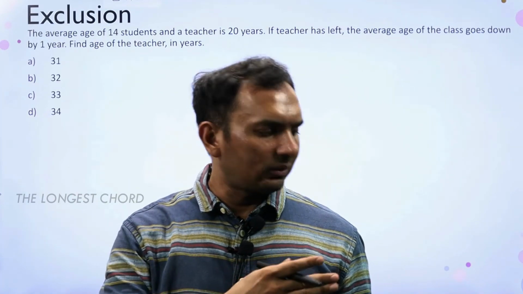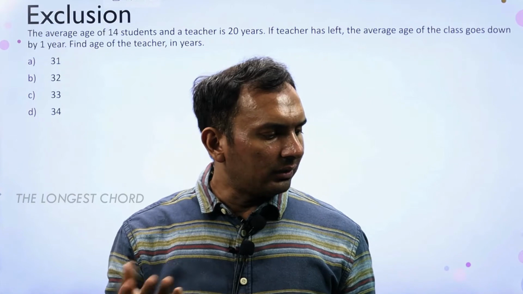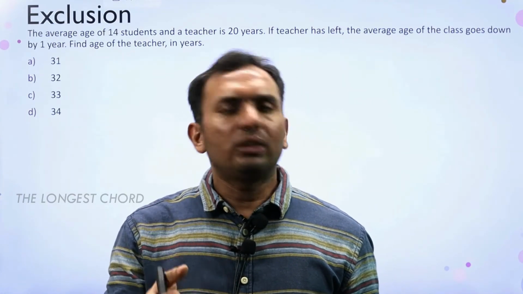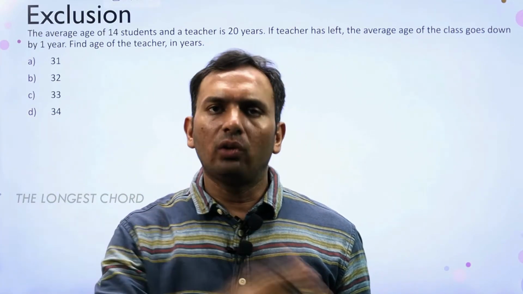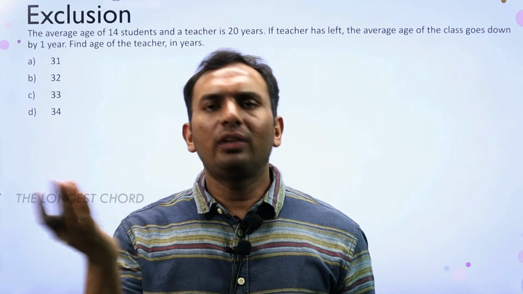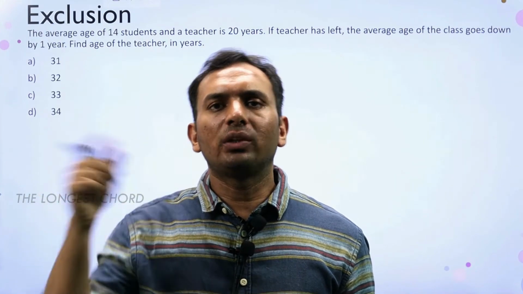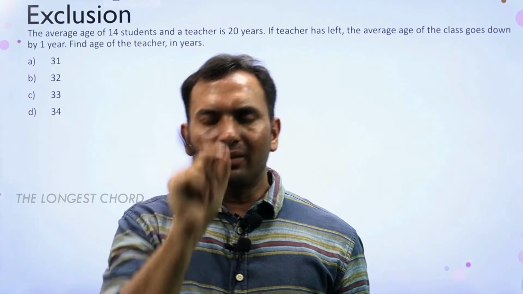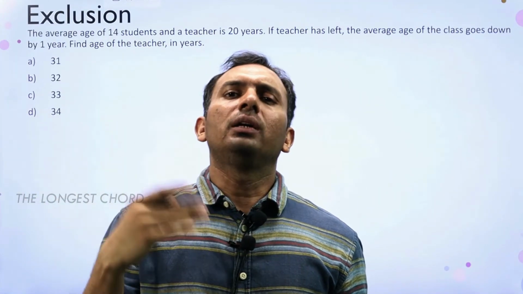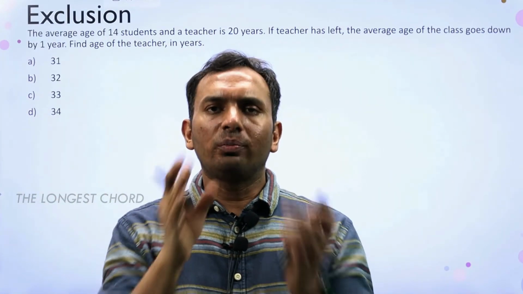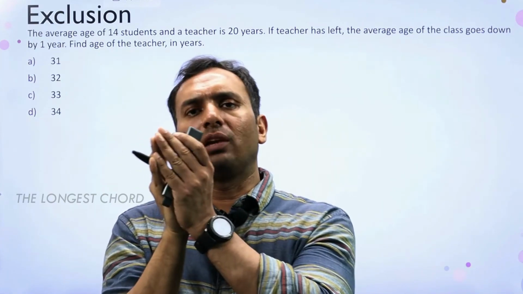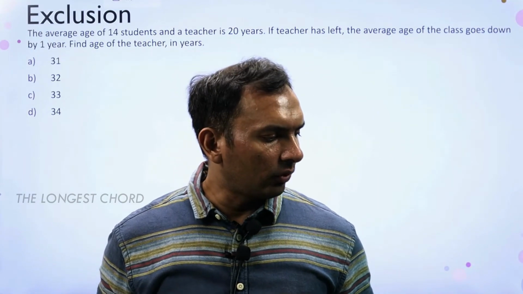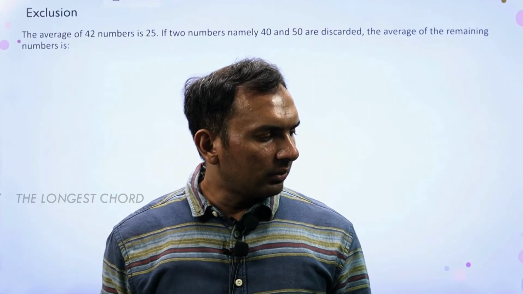So basically we can exclude the teacher here, and let's say the average, because it's going down by 1 year, we can say the remaining 14 students, the average is 19. Now we can include the teacher. So obviously if exclusion is making minus 1, the inclusion should make plus 1. So now the teacher, we can keep him at 19, and because when included it is making a change of 1, it should be in the 14 students plus himself. So that means plus 15. 19 plus 15 shall give us 34. So that is the answer.